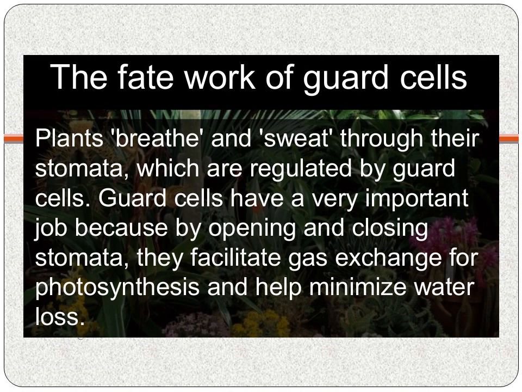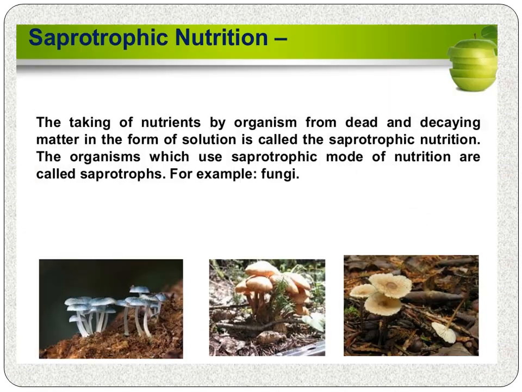Next, the work of guard cells. Plants breathe and sweat through their stomata. Stomata are tiny openings present on the surface of leaves. Guard cells have a very important job because by opening and closing stomata, they facilitate gas exchange for photosynthesis and help minimize water loss. Here is a diagram of a guard cell.